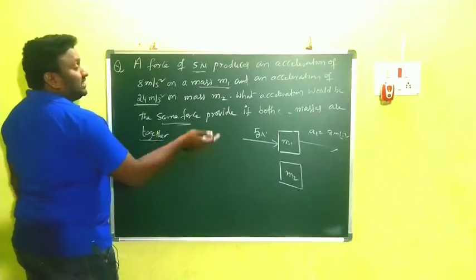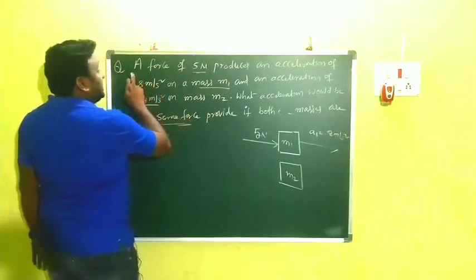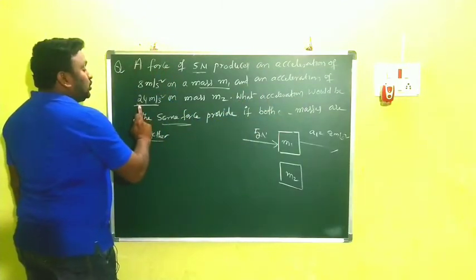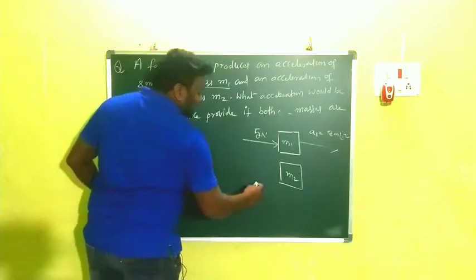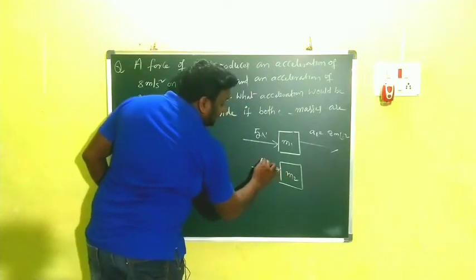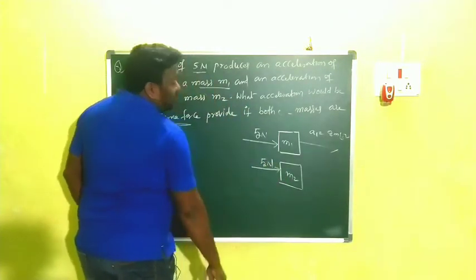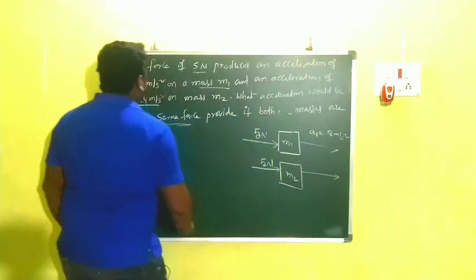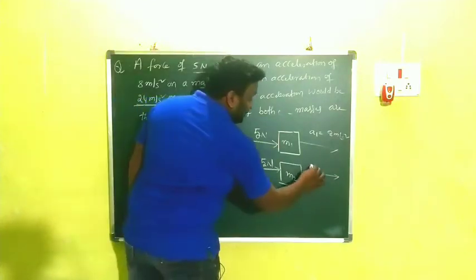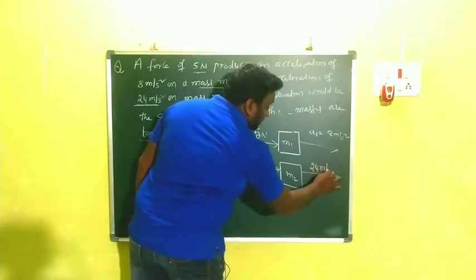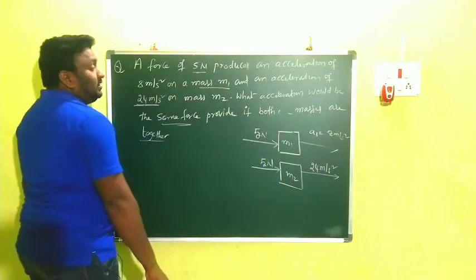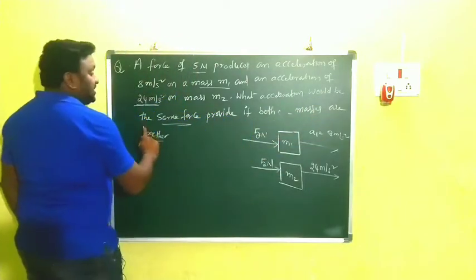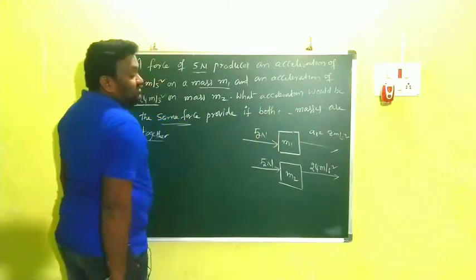And next, for the same force, the acceleration of the second body is what? 24 meter per second square. That means on the second body also we are applying the same force, 5 newtons. Then the acceleration is 24 meter per second square. Clear? And now what will you find? What acceleration would the same force provide if both masses are together?